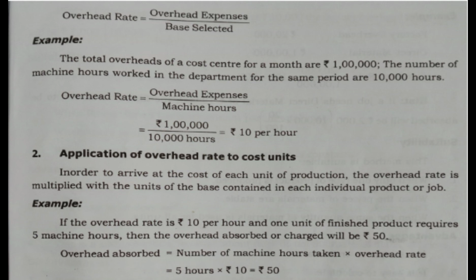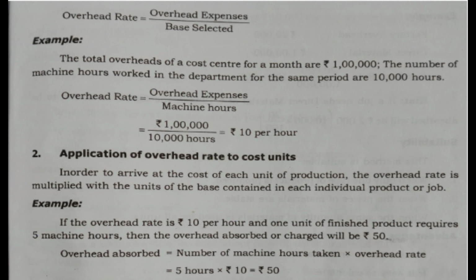Then in the second step, application of overhead rate to cost units. In order to arrive at the cost of each unit of production, the overhead rate is multiplied with the unit of the base contained in each individual product or job. For example, if the overhead rate is rupees 10 per hour, and for 1 unit of finished product we require 5 machine hours.